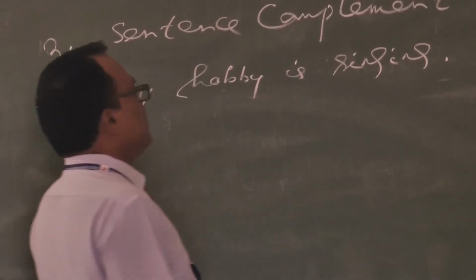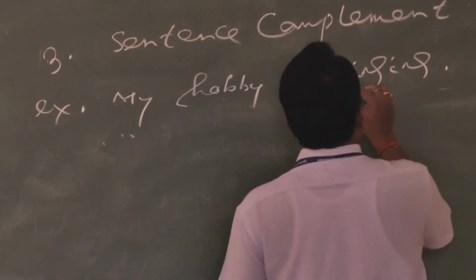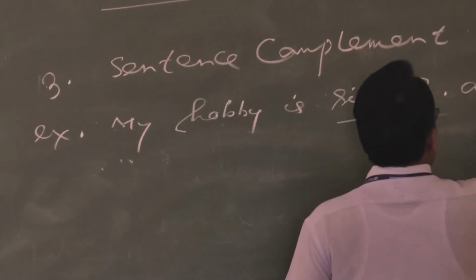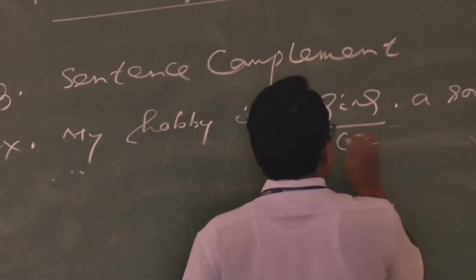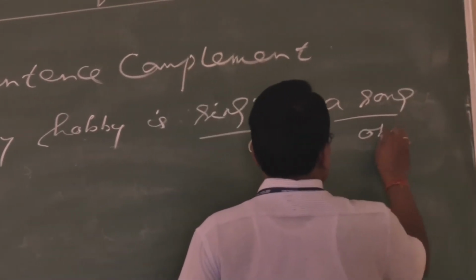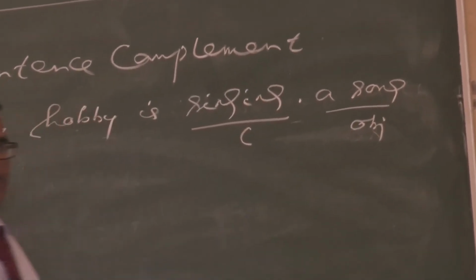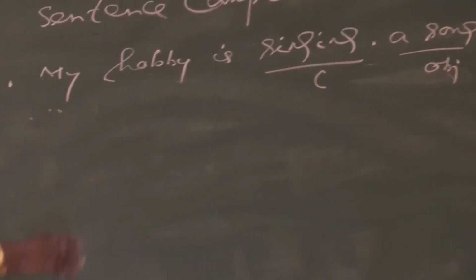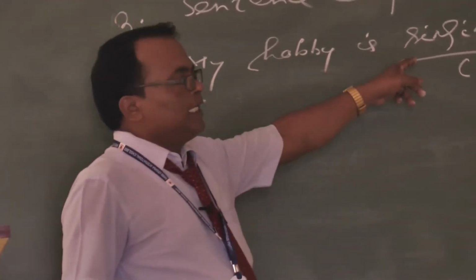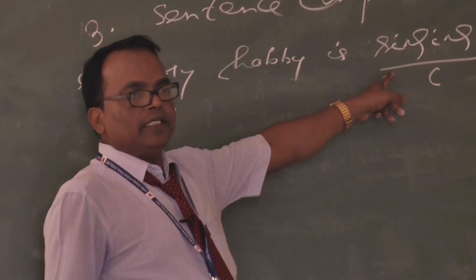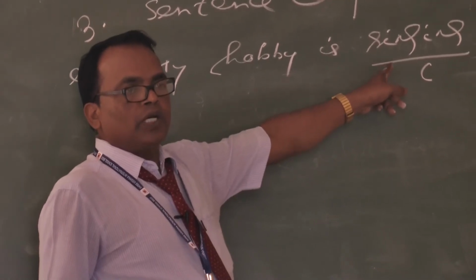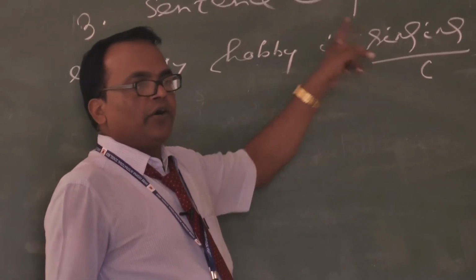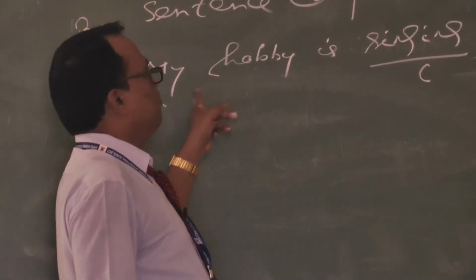What is your hobby? Singing. My hobby is singing a song. Singing is your complement, song is your object. So here singing is a gerund, used as a complement of the subject my hobby.